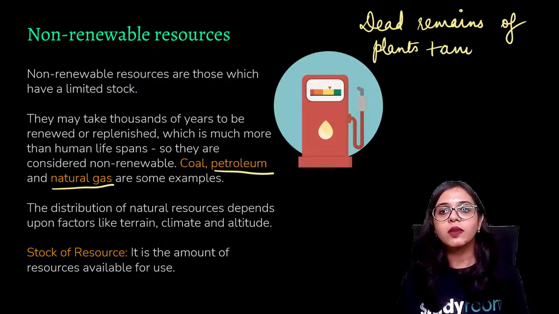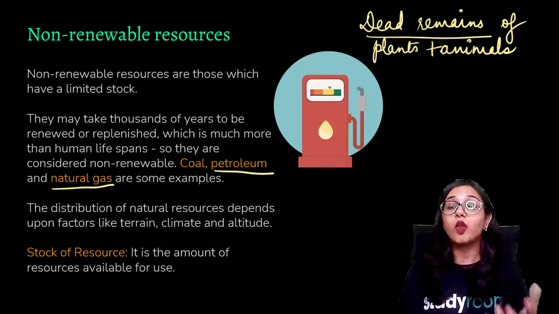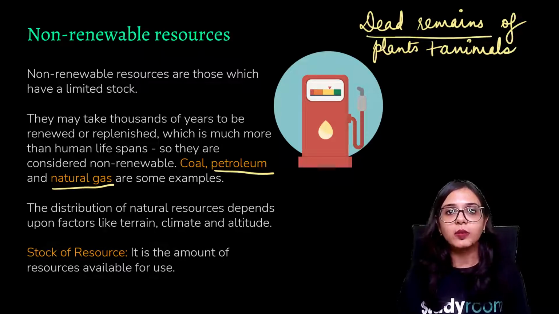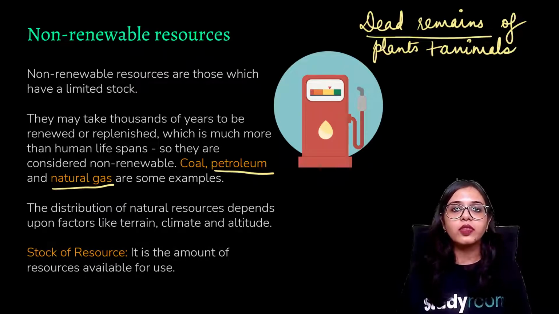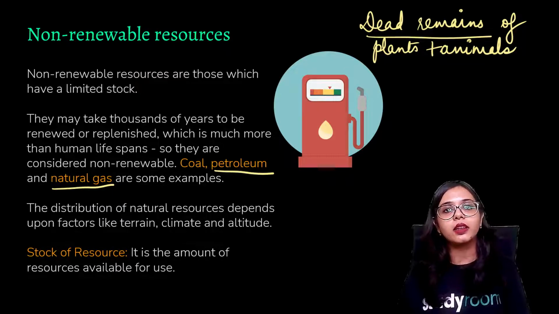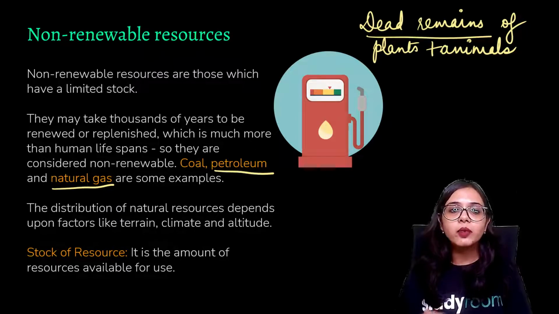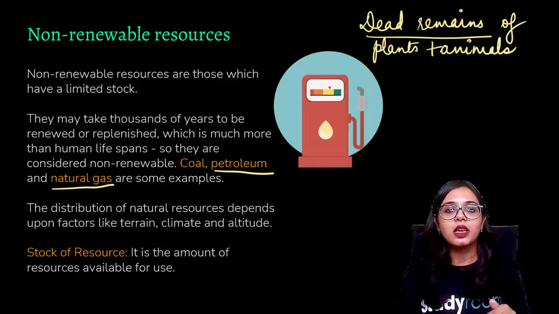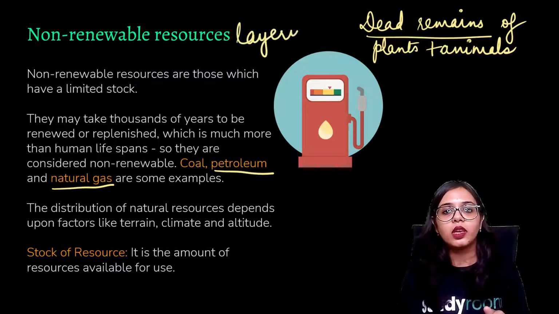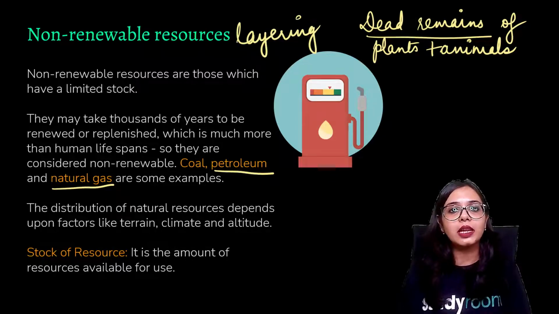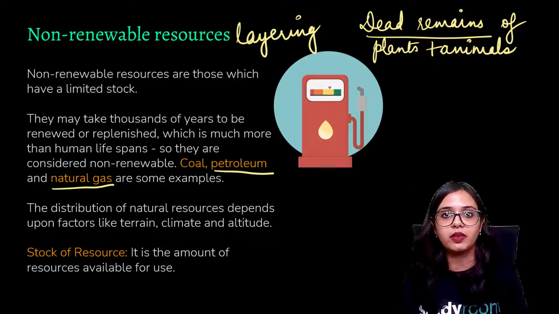Sometimes not just dead remains but also plant matter or animal matter, meaning the fecal matter, the defecated residues. All of these get accumulated in the layers of soil, and after millions and millions of years, sedimentation, or layering, happens. When we have a very thick layer of all these dead remains, which are made up of certain building materials, right?